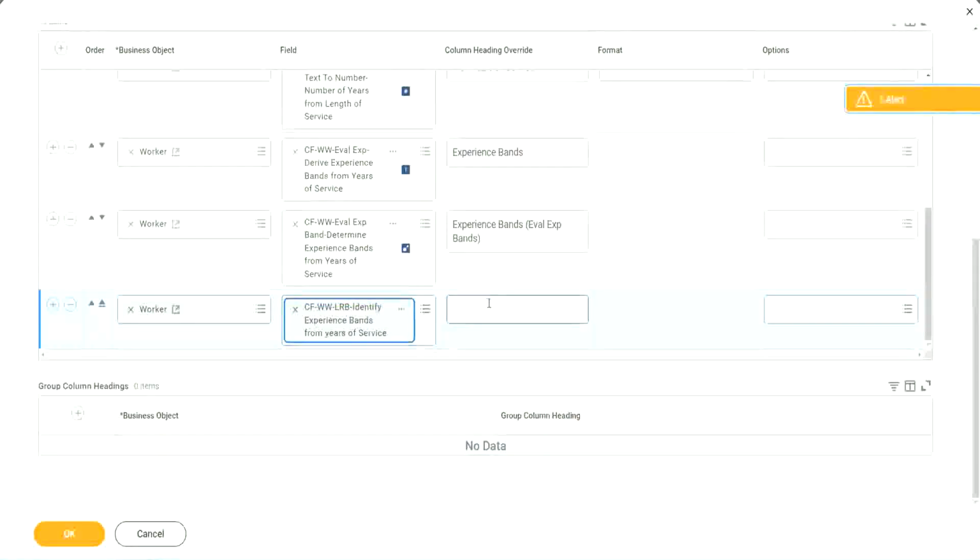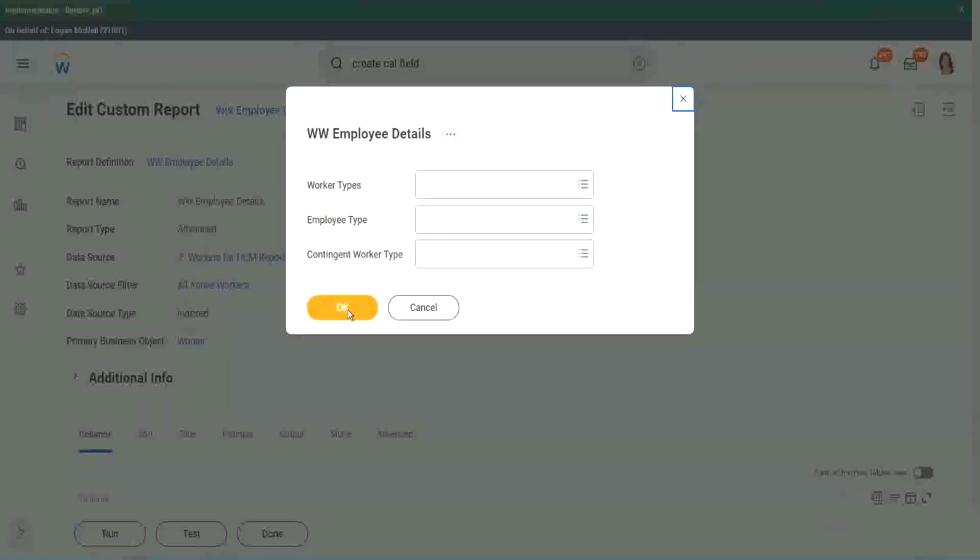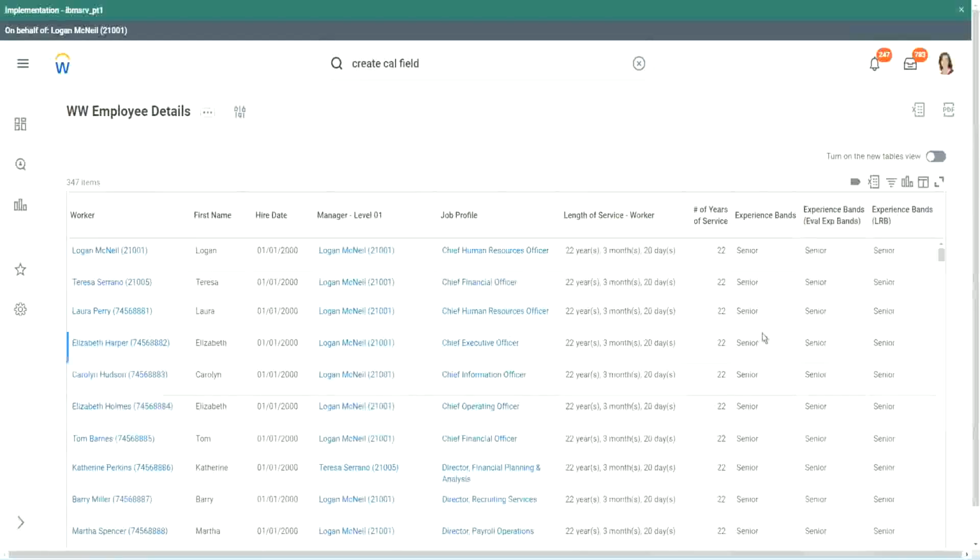So here also we are doing experience bands, but using an LRB, lookup range band. Right. So let's see if we get the same output or not. Run. Looks the same, right.